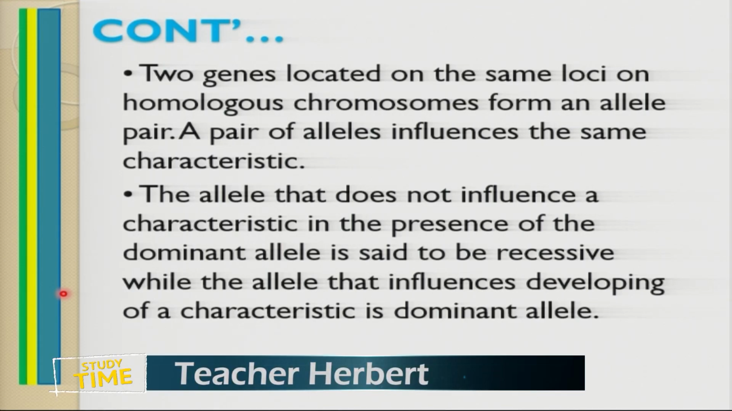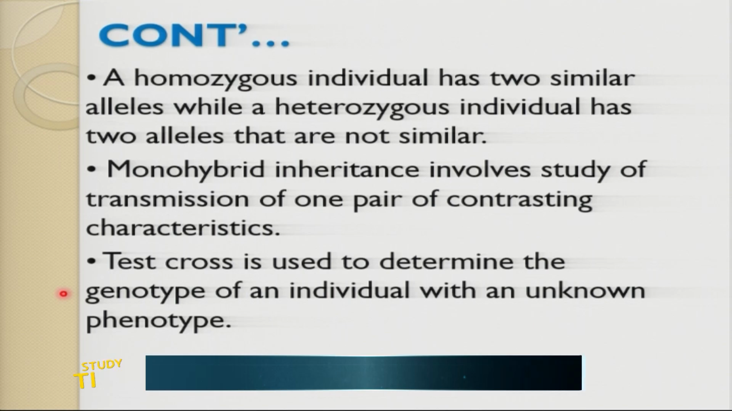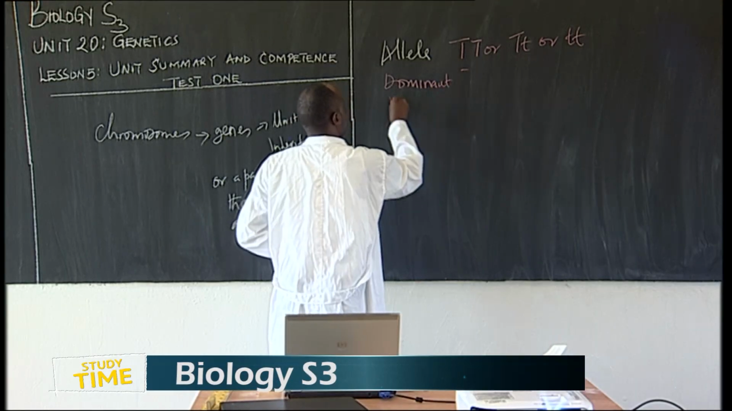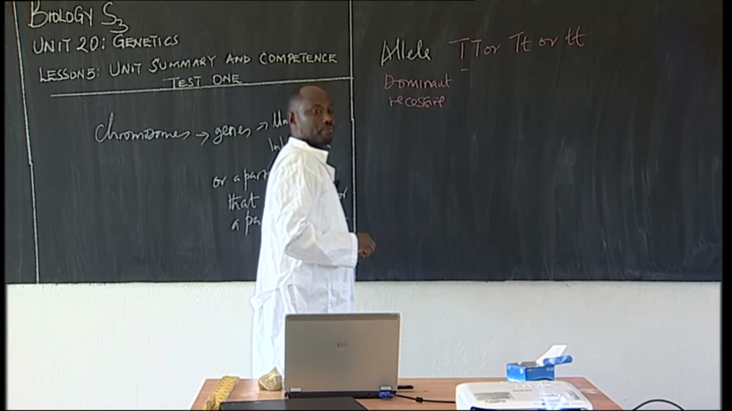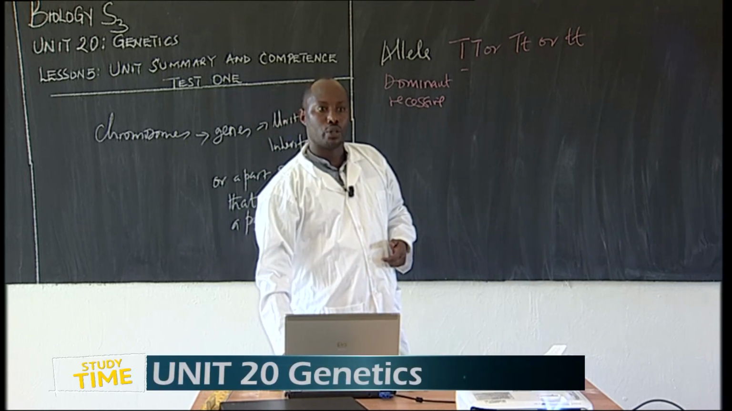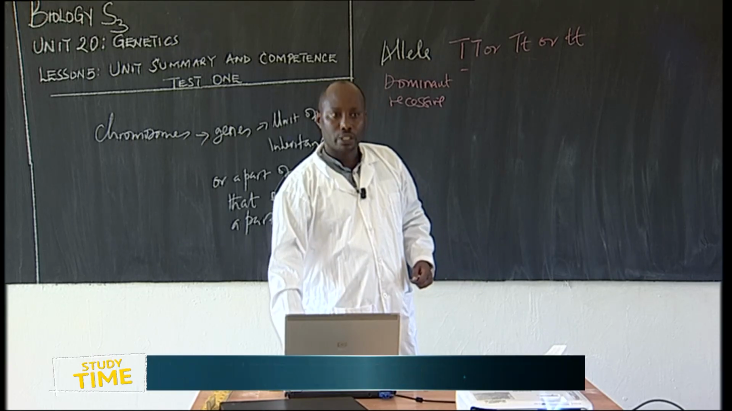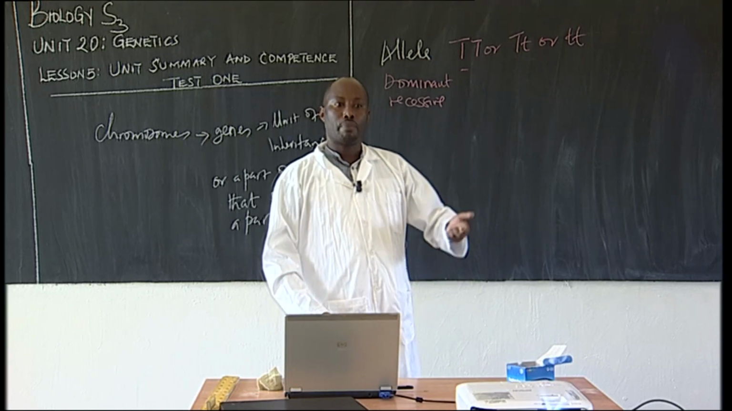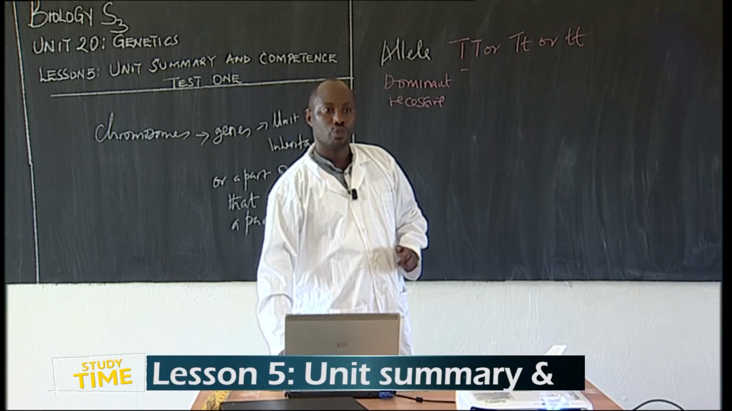Good. Let's talk about homozygous. We are making a summary of the lesson. We've talked about alleles, dominant alleles, recessive alleles, homozygous alleles, and chromosomes.